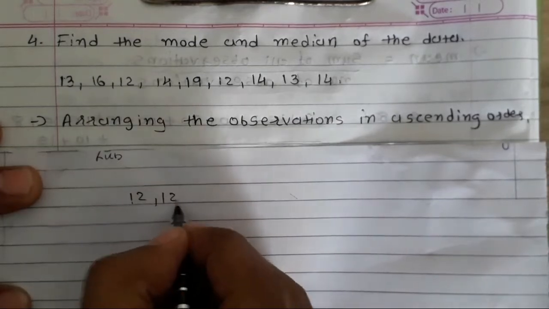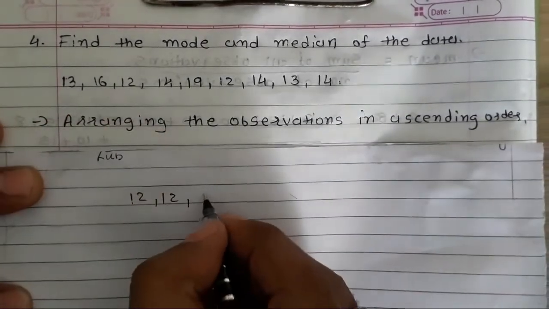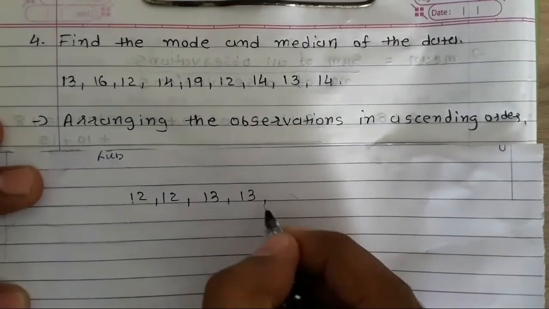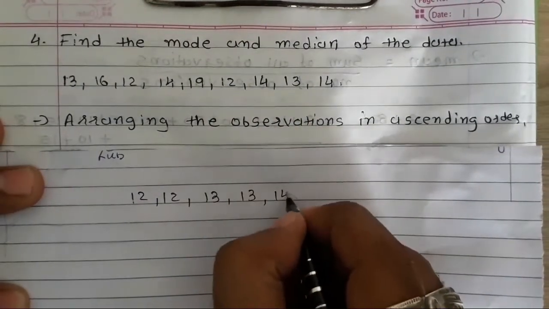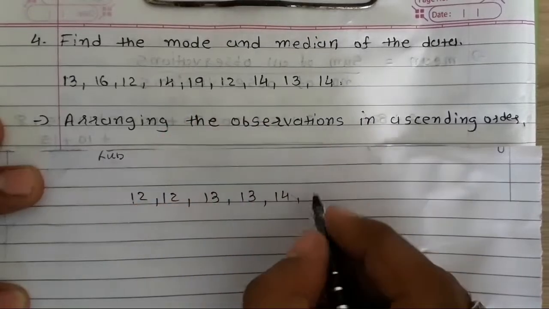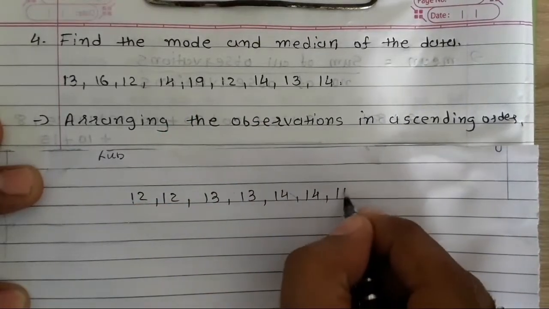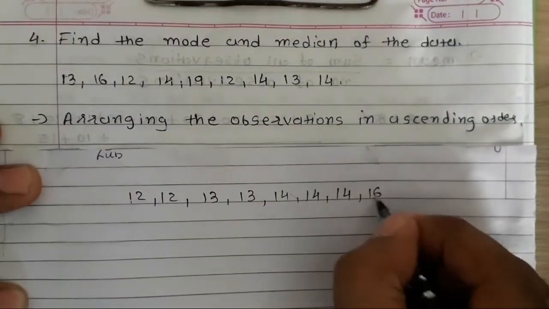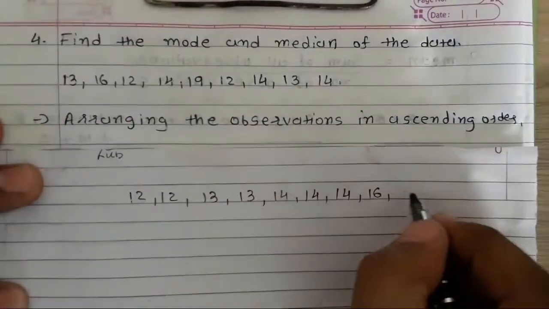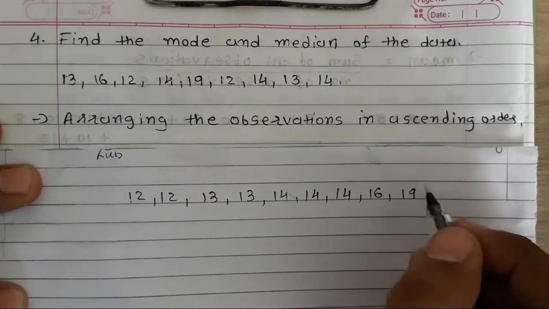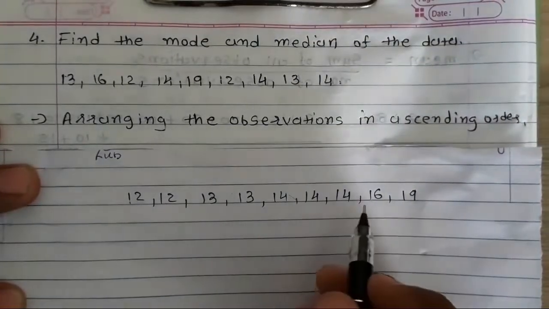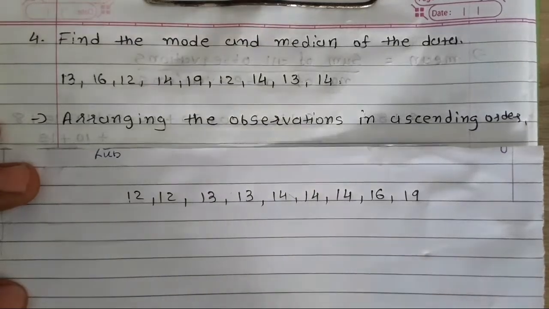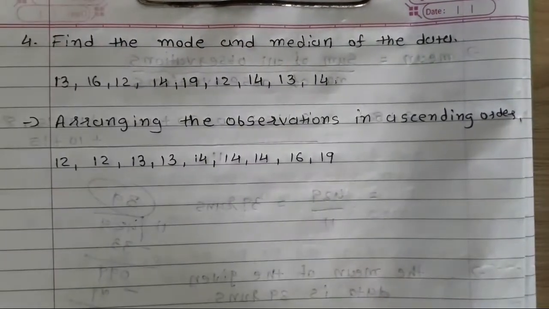12 is 2 times, so I will write 12 twice. After that 13, 13 is 2 times. After that 14, 14 is thrice. Now 15 is not there. 16, then 19. So this is how we arrange the given observations in ascending order. Now I have already arranged this data in ascending order.